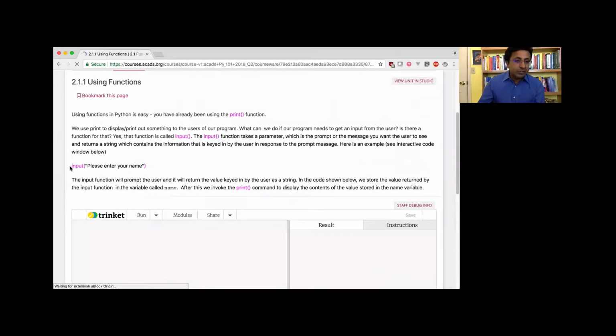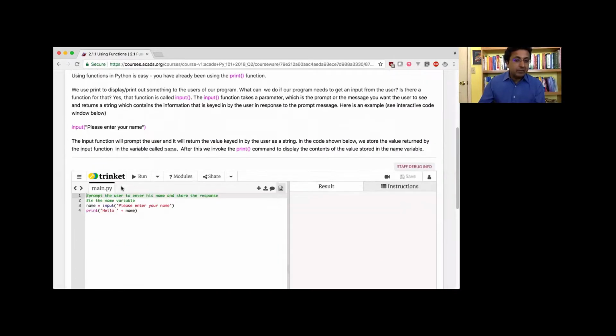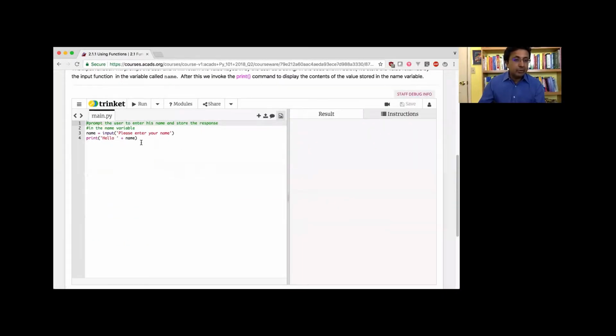So if you can see my screen, I'm going to just highlight it quickly. So this function, input. Okay, so I'll show you in the trinket. You see the function input is in blue here, and what you can do is you can pass a string to this function, right? And strings are created with a single quote at either end of a string. So this string will become a message. I'm going to just run this program right now so you can see it.